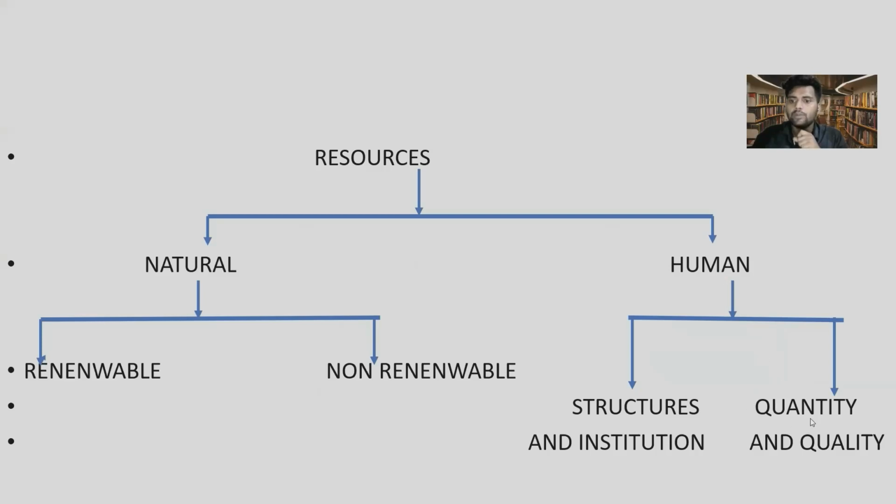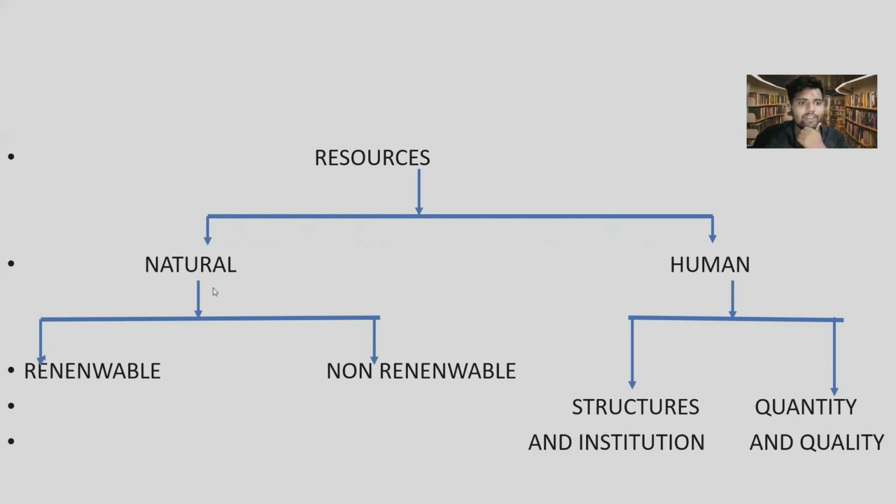Second, human quantity and quality. The number of human resources being utilized is the human quantity. And talking about human quality, every human has different qualities. Like me as a teacher, I have a quality of teaching, so I am satisfying your need of knowledge, so I am also a human resource. And do comment down what your dream is to be used as a human resource.